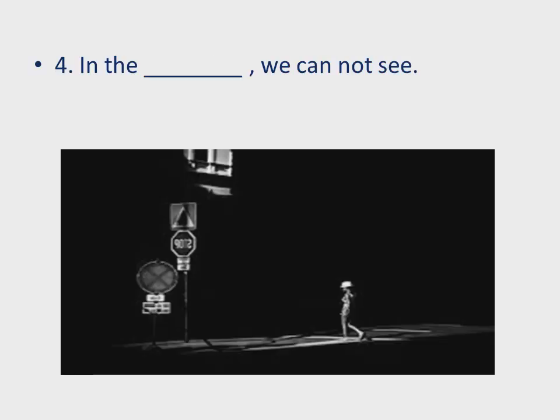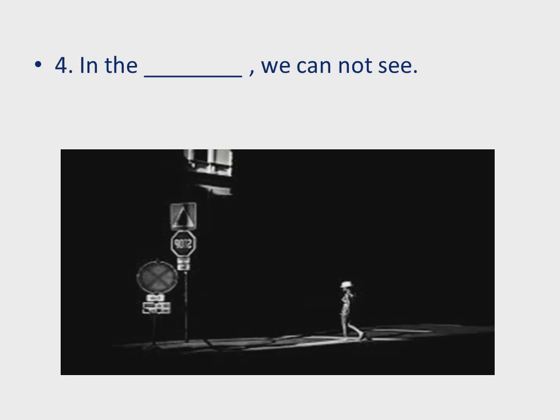Now the fourth sentence is: in the dash we cannot see. Look at the screen, there is a picture of a person walking. Only where the light is coming can you see the way, but after that it is fully black.